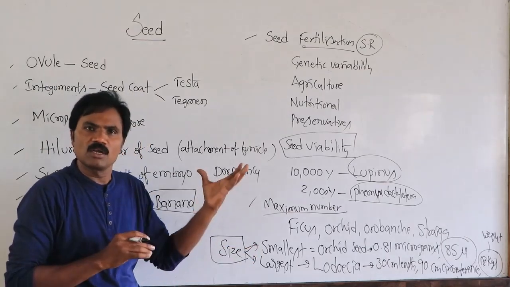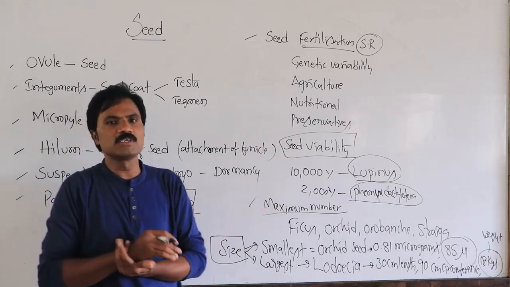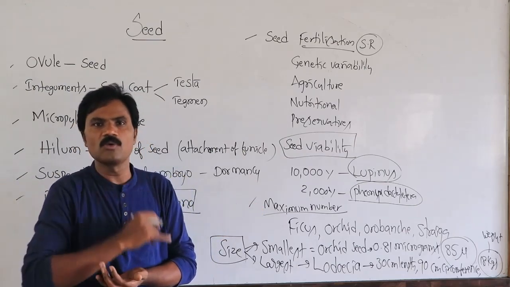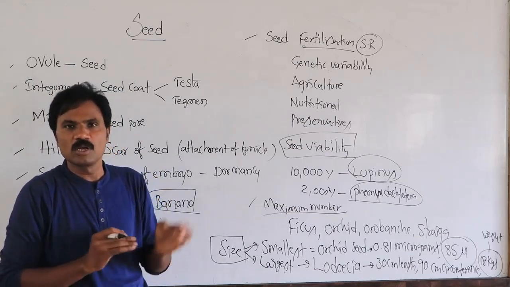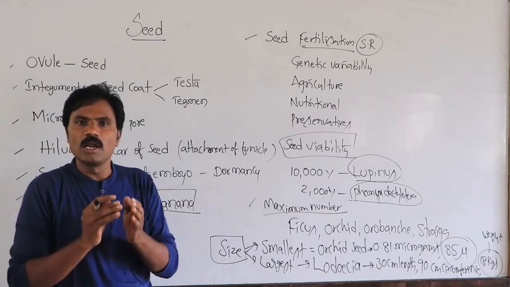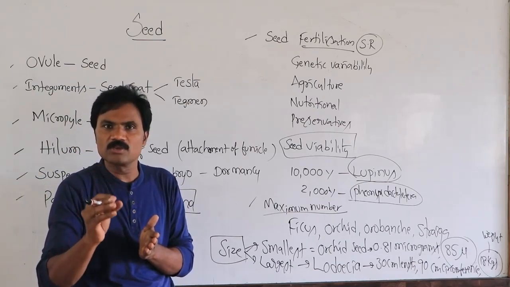Another very important topic related to seed, already in previous classes we discussed the formation of endosperm. Again they have given this seed subtopic: during growth and development of the embryo, the endosperm acts as a vital role.